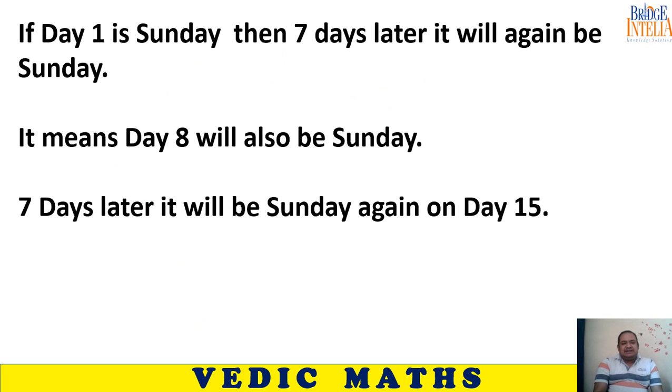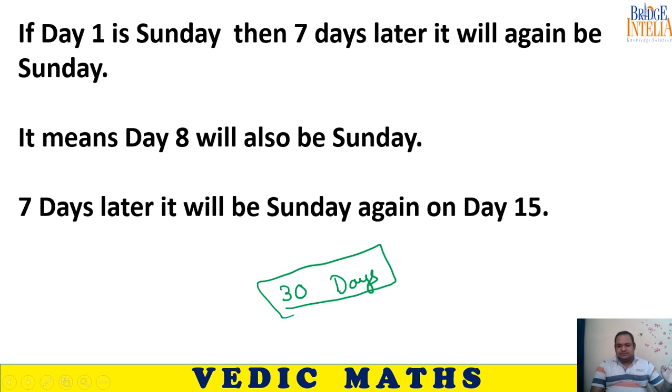Please understand, suppose you number the days. For example, suppose that your school declares holidays for 30 consecutive days. So for the next 30 days, you are sitting at home. If day 1 of your holiday was a Sunday, then 7 days later, again that day would be Sunday. Why?